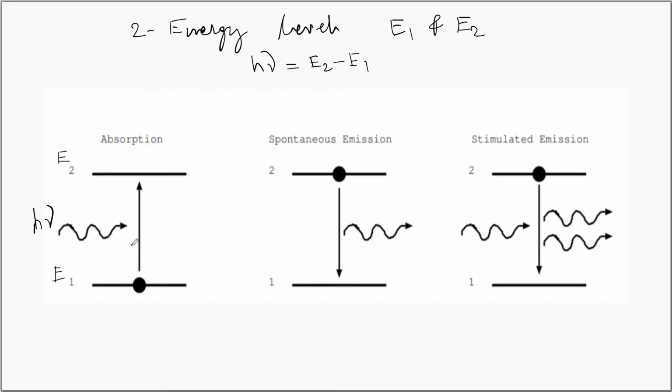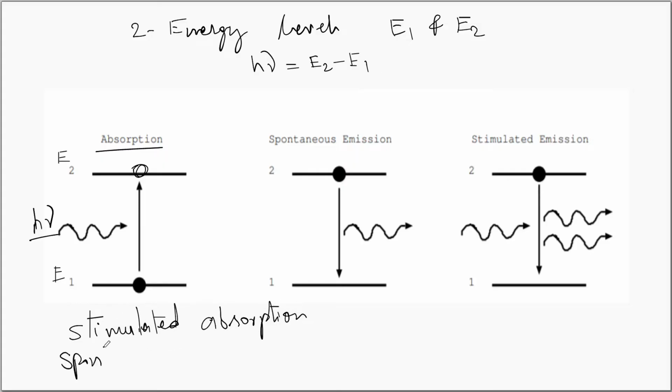Under such conditions, the electron interacts with the energy and absorbs the energy. Thereby, the electron goes to the excited state by absorbing the energy. This process is called as absorption. To be exact, the absorption is happening only when certain amount of energy or a photon is supplied to the system. So this absorption process is also called as stimulated absorption process. And in nature we do not have spontaneous absorption. This is not present in nature. Only the stimulated absorption is present.